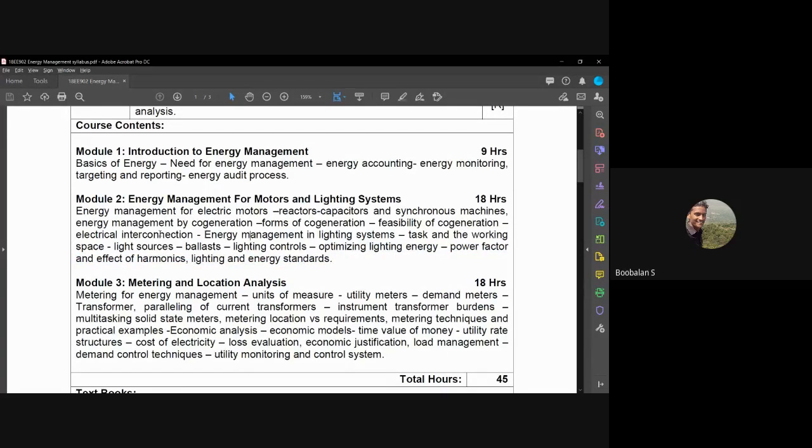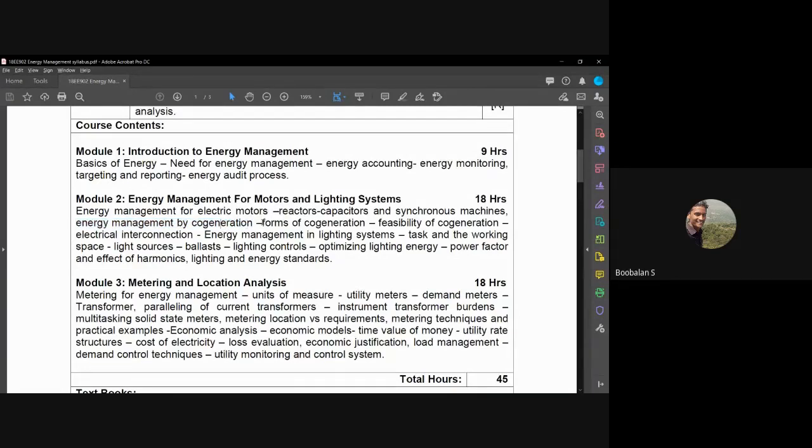One more very important topic in the second module is energy management for motors and thermal station, power station. We are just going to see that later. Lighting is the major part we have discussed, and the remaining part is not that important. It's a very easy topic. Today I'm planning the biggest topic in module 2, which is energy management by cogeneration.